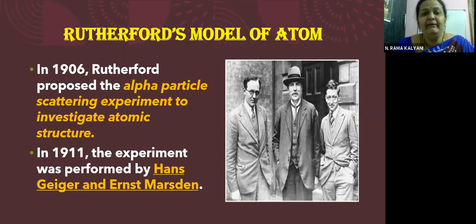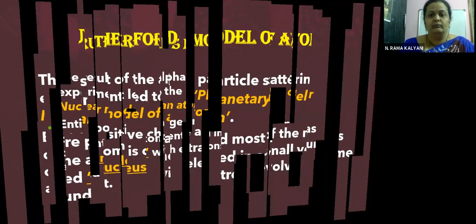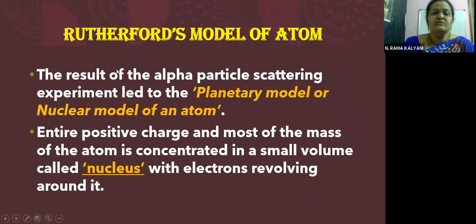And in 1911, his two students, Hans Geiger and Ernest Marsden, carried out his experiment. In 1906 he proposed it, and in 1911 they performed this experiment. So what was the result, children?